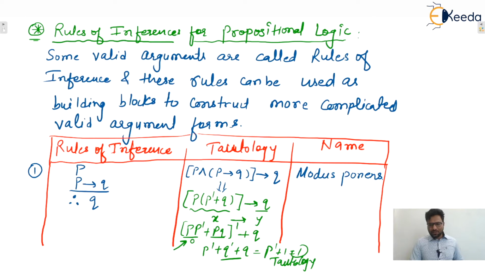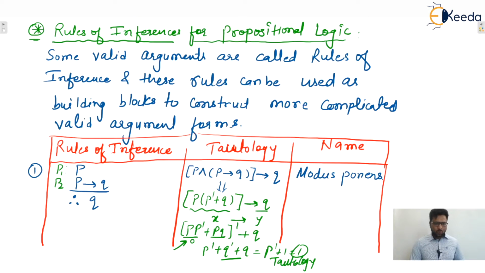So we can say that 1 means this is a tautology. 1 is written in Boolean, and in logic we use the true value for 1. So this is a tautology, so we can say that this is a valid argument. Otherwise, we can check in that manner also.